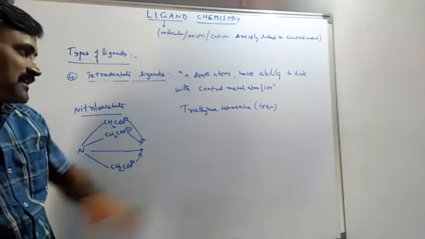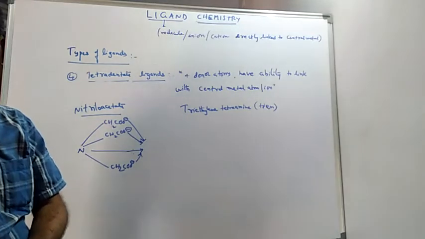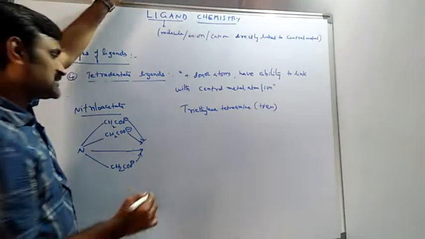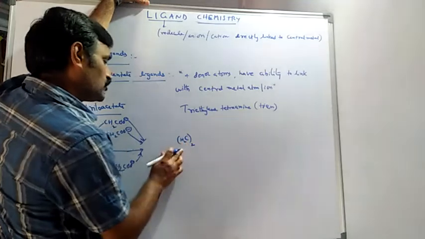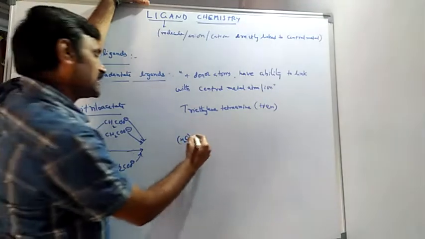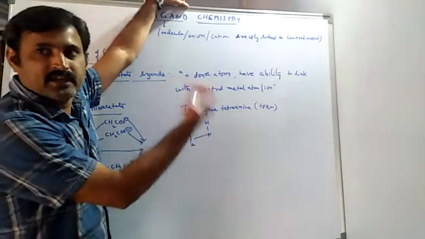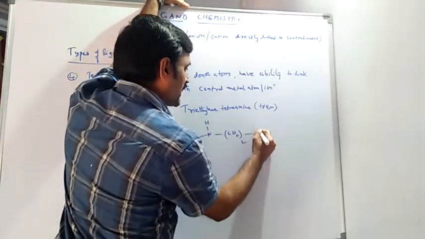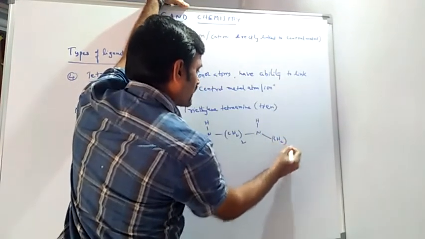Triethylene tetraamine means in the name itself, 3 ethylene groups must be there, and 4 amine groups must be there. So in such a way we can write CH2 twice, and I am keeping one NH here, and again I am taking CH2 twice, again one NH, next I am taking CH2 twice.